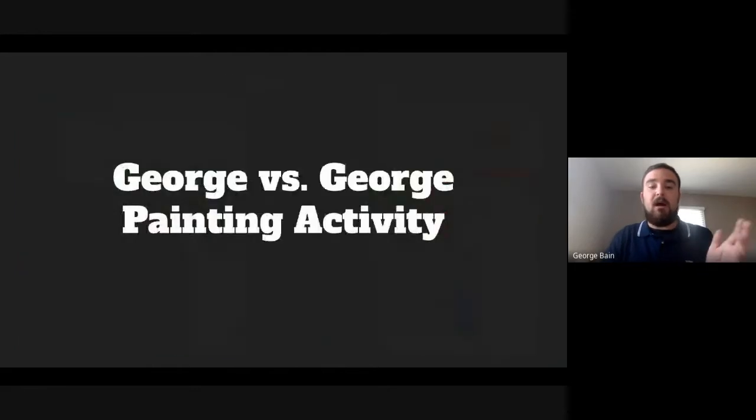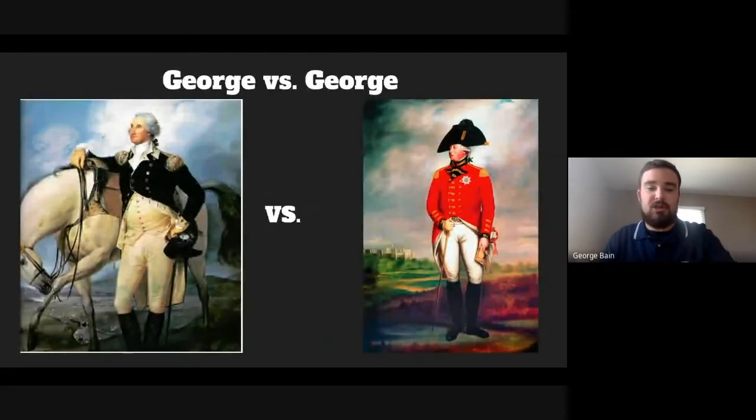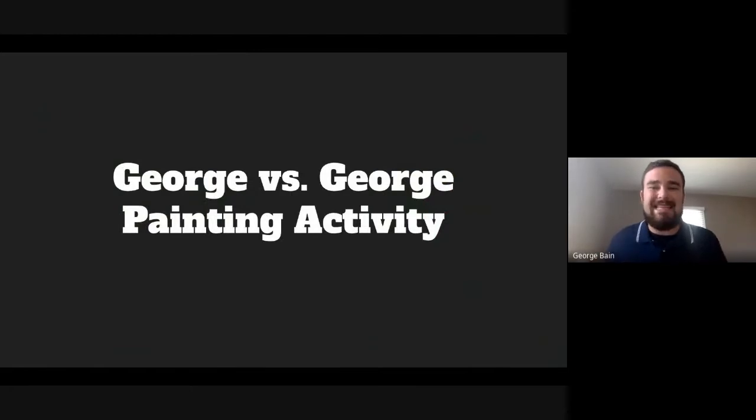So on the left we have George versus George. On the left, we have George Washington here. On the right, we have King George. What you're going to do today is what's called the George versus George painting activity, and this is going to be your solo activity. You are going to look at these two paintings, analyze them, and decide how they represent their people.